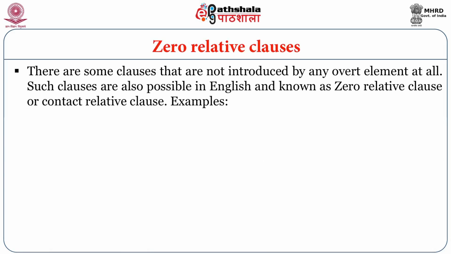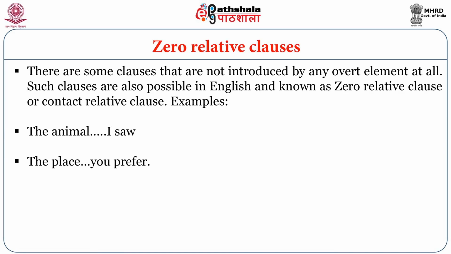Zero relative clauses. There are some clauses that are not introduced by any overt element at all. Such clauses are also possible in English and are known as zero relative clauses or contact relative clauses. For example, the animal I saw, the place you prefer.